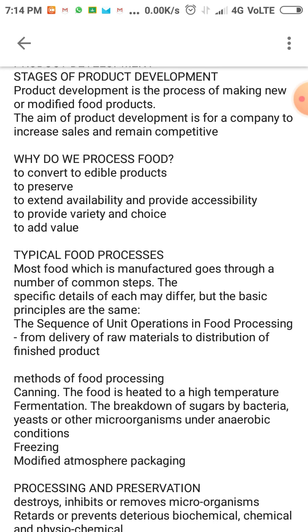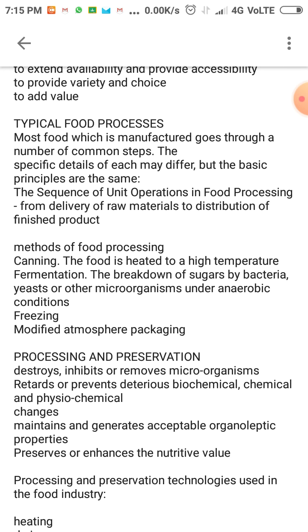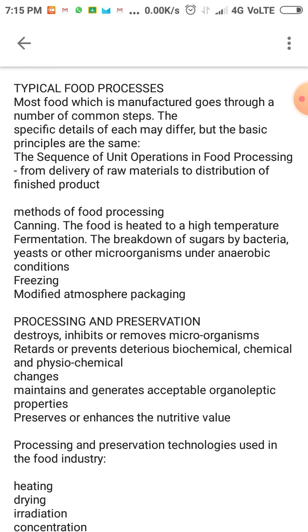Typical food processes: most food which is manufactured goes through a number of common steps, the specific details of which may differ, but the basic principles are the same. This is the sequence of unit operations in food processing, from delivery of raw materials to distribution of finished product. The methods of food processing are canning, fermentation, freezing and modified atmosphere packaging.